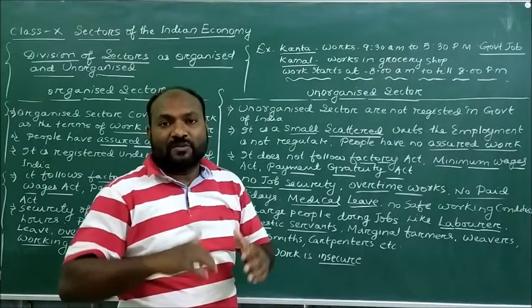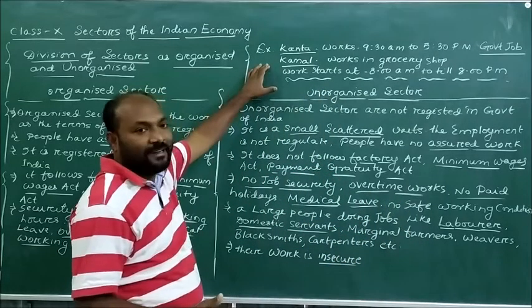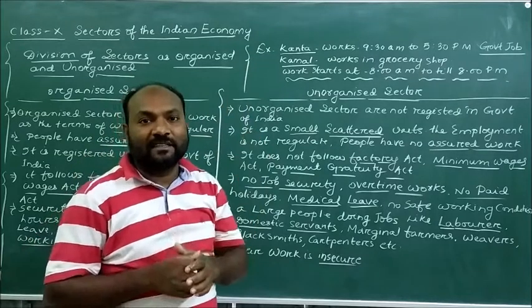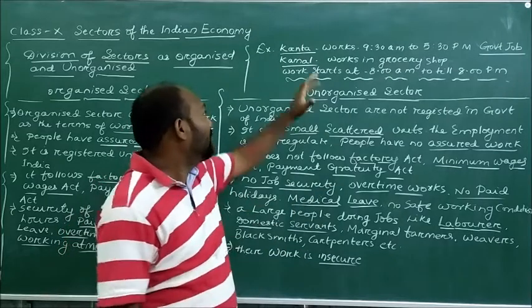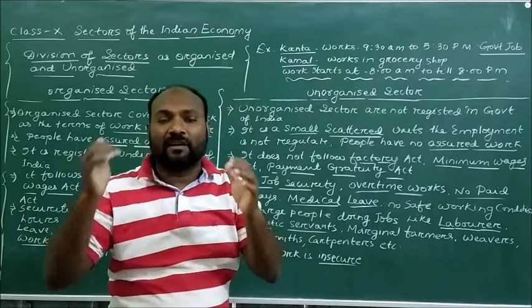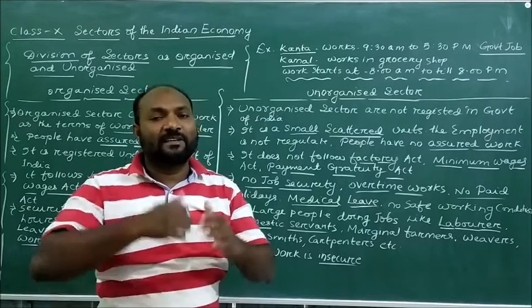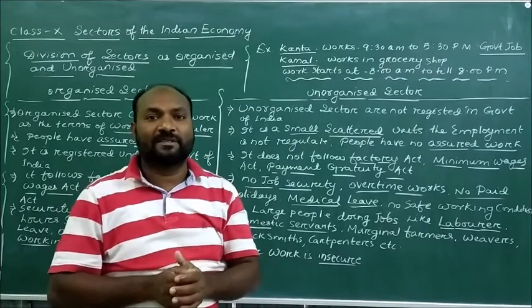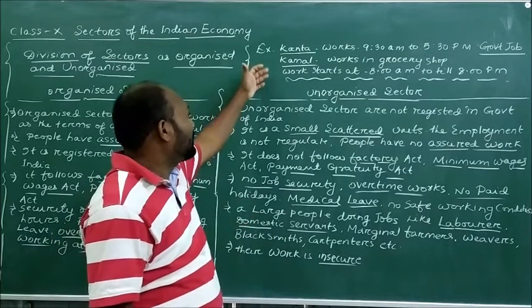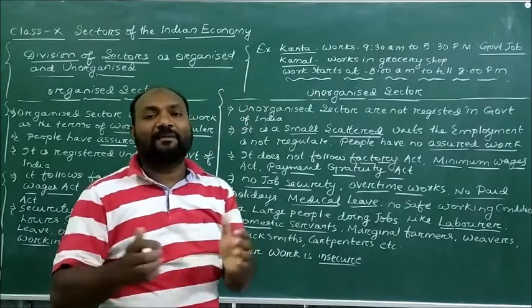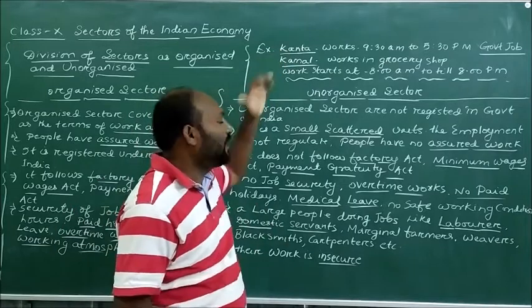So dear students, when we analyze the cases of Kanta and Kamal, we understand that these two people are working in different sectors. Kanta works in the organized sector, so she enjoys all the benefits given by the government. But Kamal works in the private sector and does not enjoy any of the benefits enjoyed by Kanta.